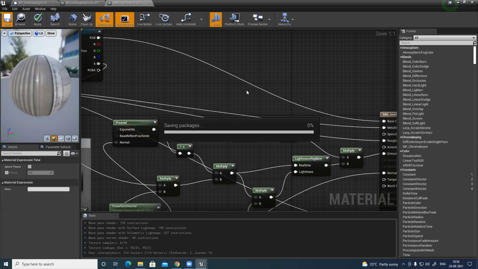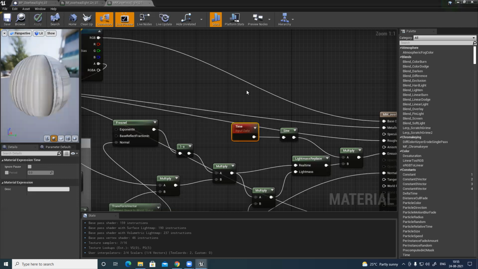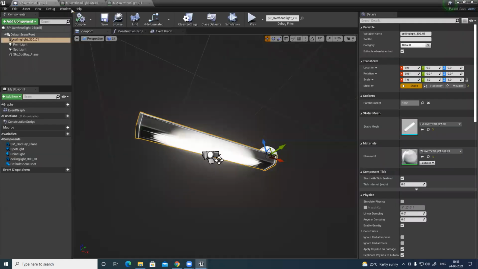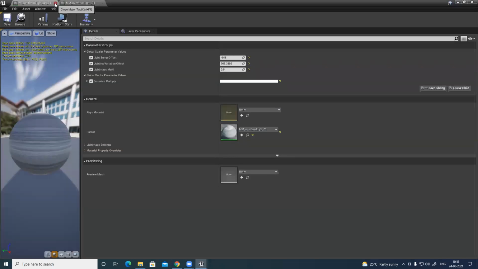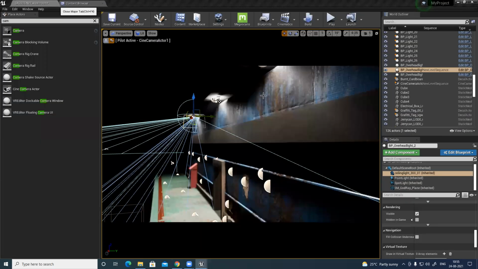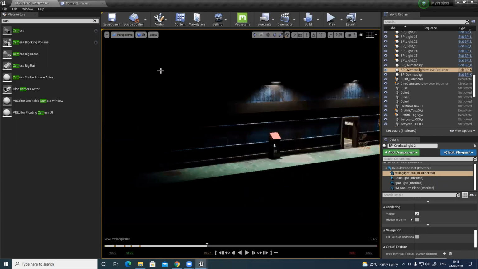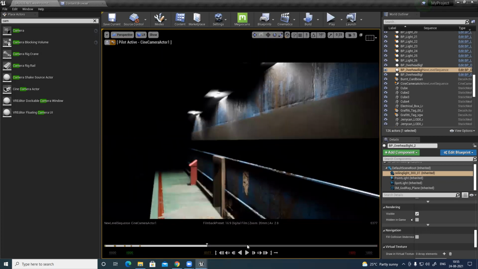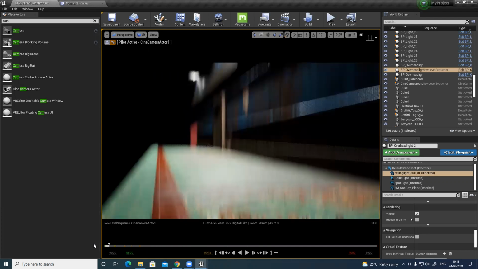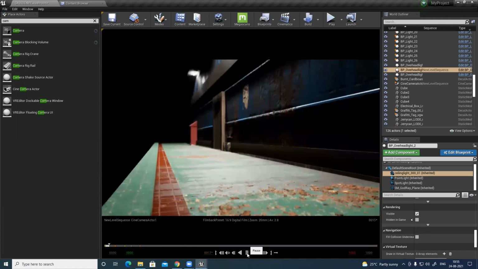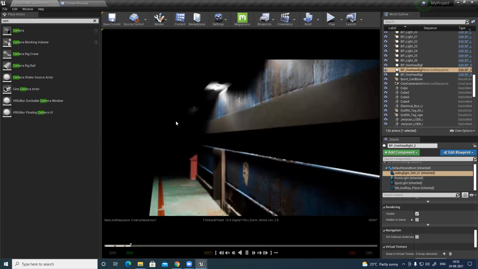I should have created a duplicate of this thing, otherwise it will affect all the lights. So now if I go to my main scene, see, it's flickering. In this scene, now I cannot see anything. Let me play this thing. Okay, cinematic view, cinematic camera, and now I have this. I'll go here and play. You can see the entire thing is going out now.